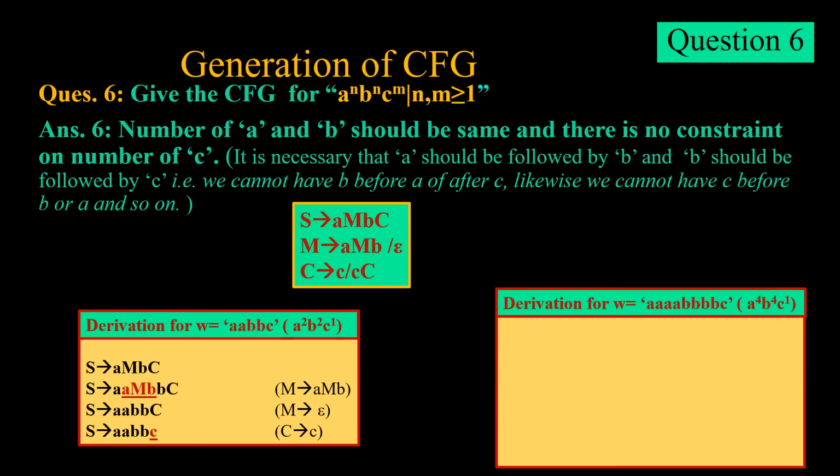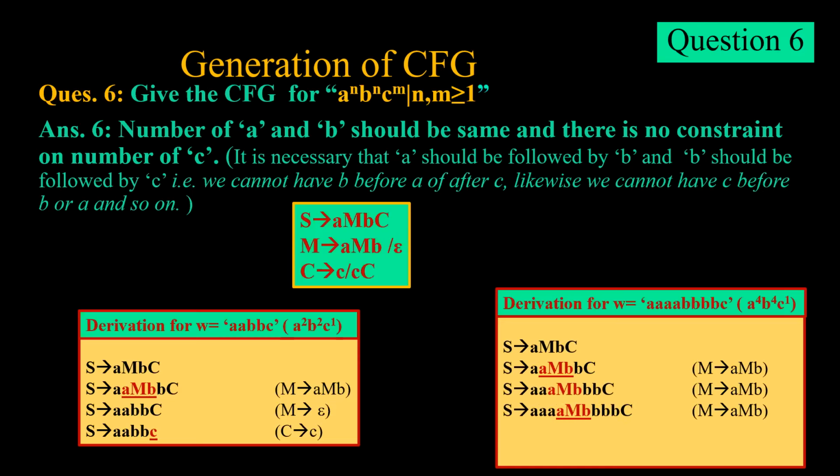If we try the same thing for a^4 b^4, what we will do? We will consider 3 iterations of M tends to aMb, and 1 iteration of C, or that can be, C can be any number of times, say 4, 5, 6 and so on. We can always keep on replacing capital C with small c capital C, and we can go on iterating over C.